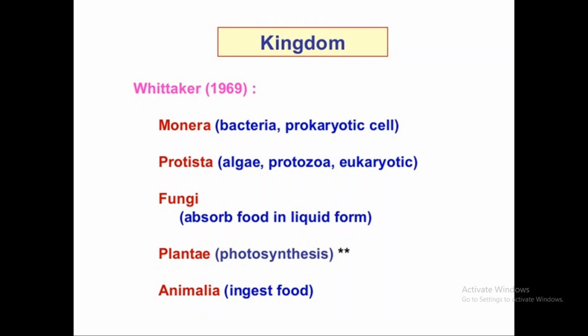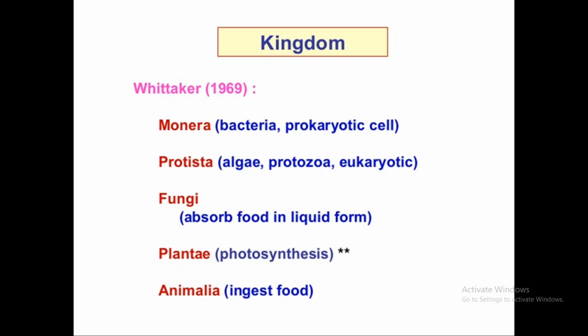And after that, the Protista was converted in that system: Protista, Monera, fungi, Plantae. Further, after that came the five kingdom system given by Whittaker, which played a major role and is the most popular adopted kingdom system. The first kingdom in it is called Monera. Monera includes bacteria and all prokaryotes.